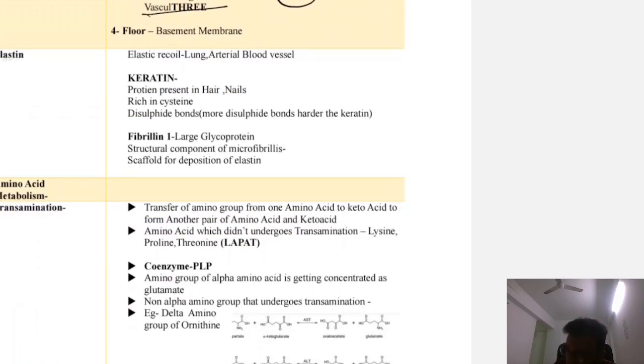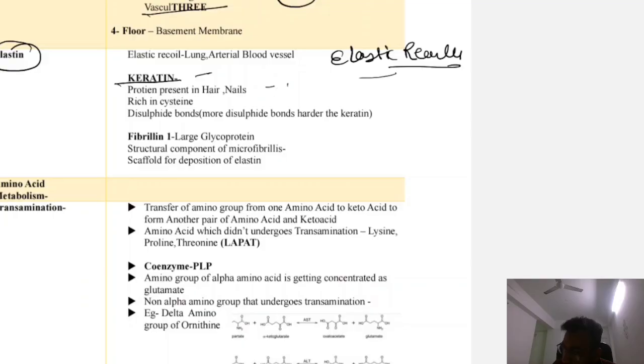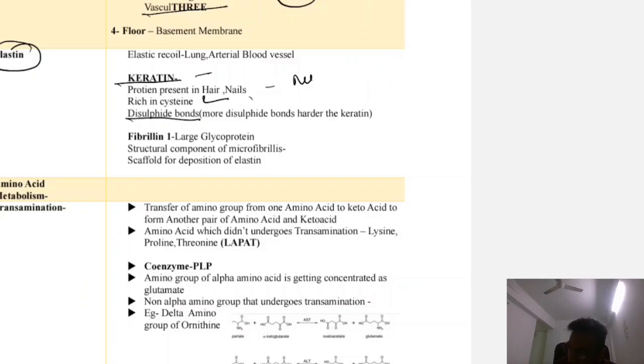Now next is elastin. So what is elastin? Elastin protein is present in lungs, arterial blood vessels. Okay, so elastic recoil is there. Okay, keratin. So keratin is a protein present in hair, nails. It is rich in cysteine. Okay, disulfide bond is there. The more disulfide bonds, the harder is the keratin. Okay, so disulfide bond is responsible for the keratin.